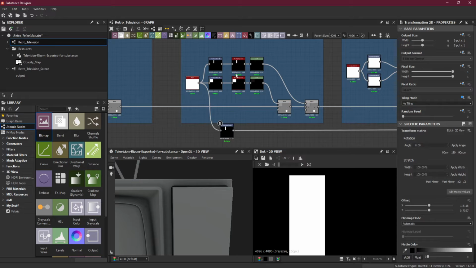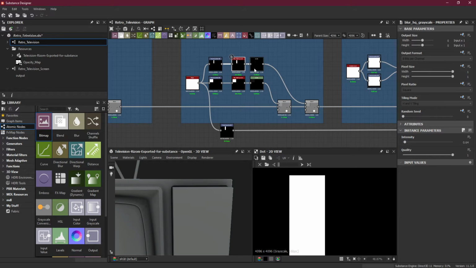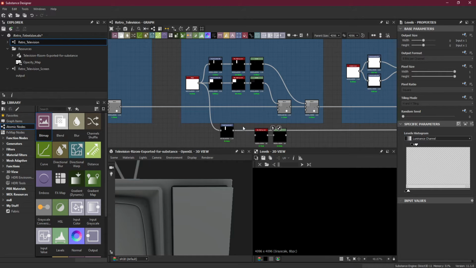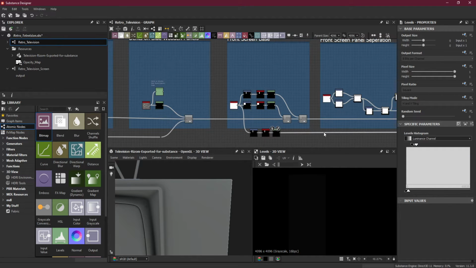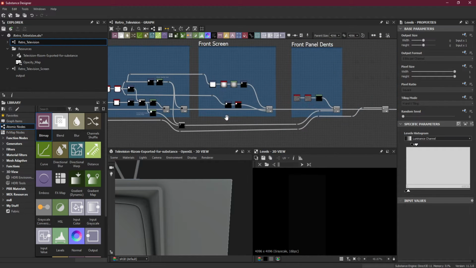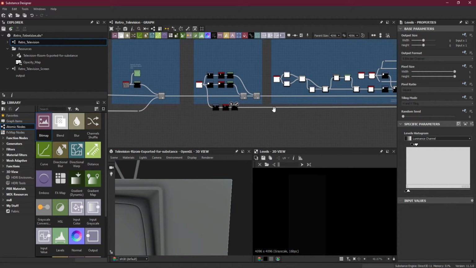Actually, I will copy paste this one over here because I want the curved one. Okay, and I will add this node to these, because what I want is curved edges, curved corners instead of a square corner.